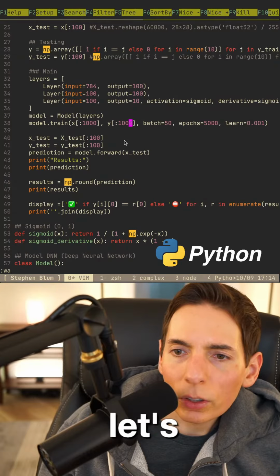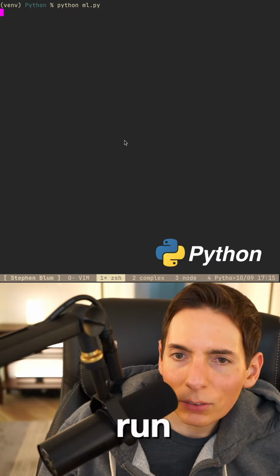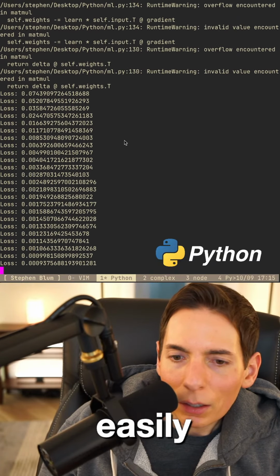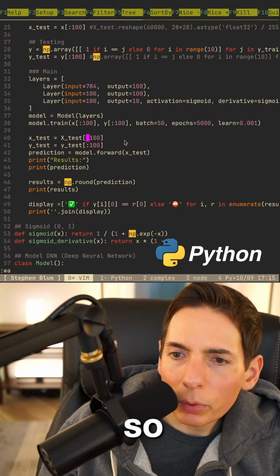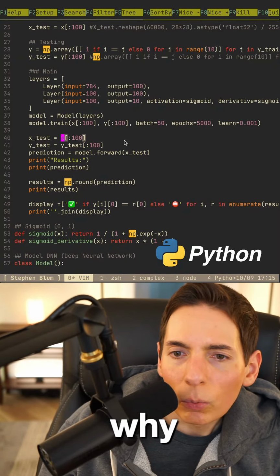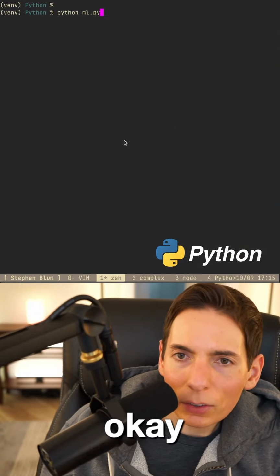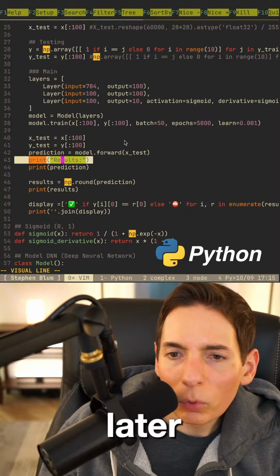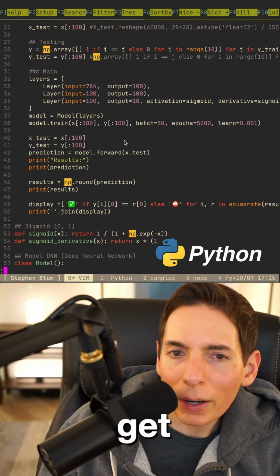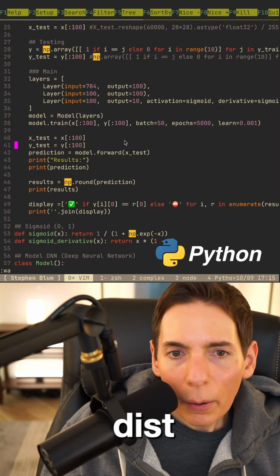Let's make it run a little bit faster so I can see where the error is more easily. Oh, here's why. This is it right here. We have to do this for now. There, we fixed it. We'll get to the X and Y train and X and Y test distinction later.